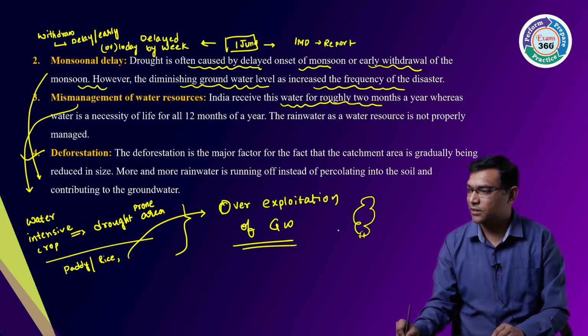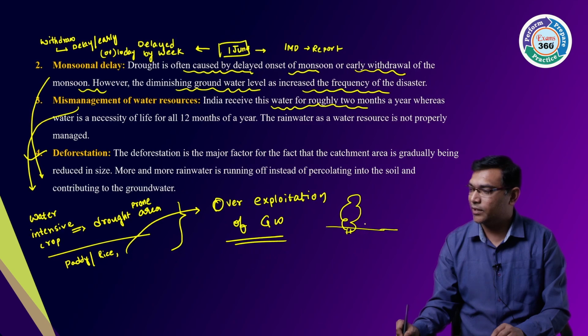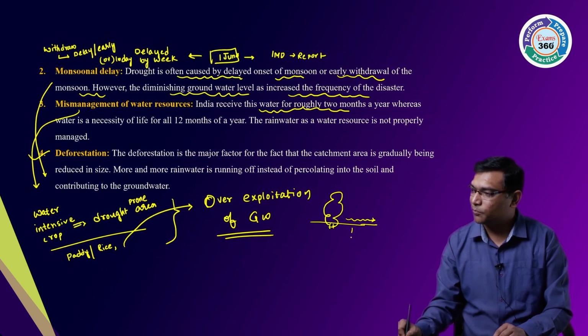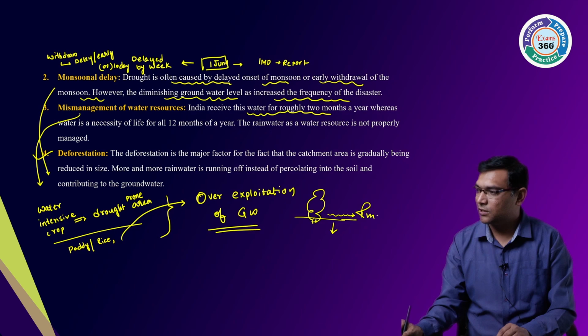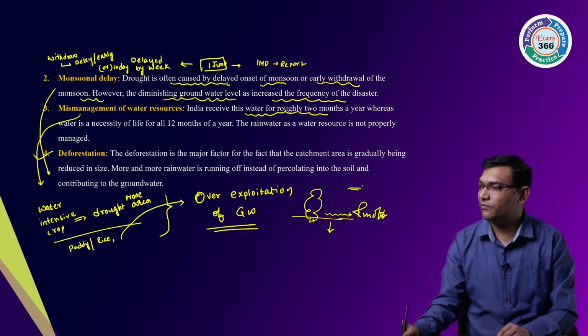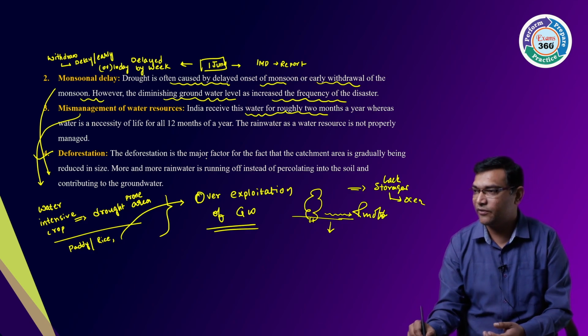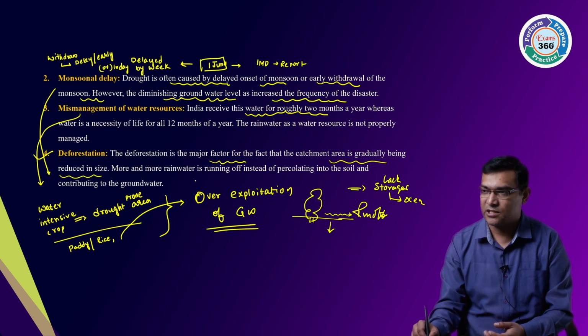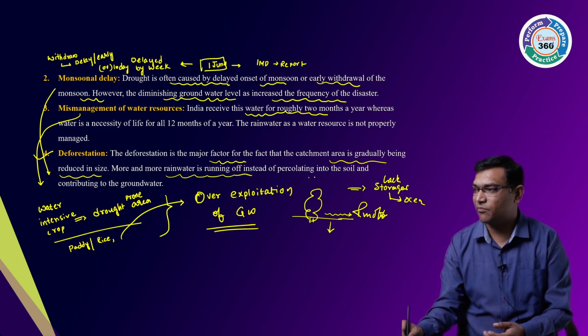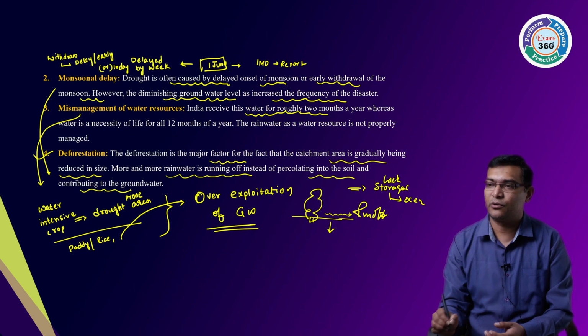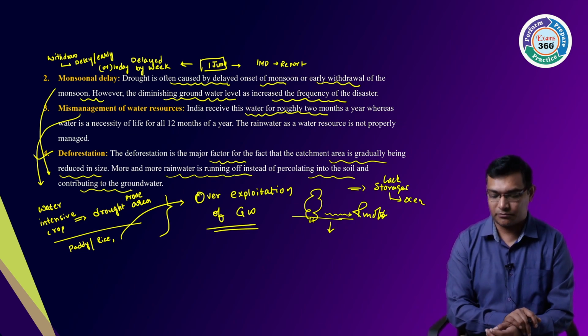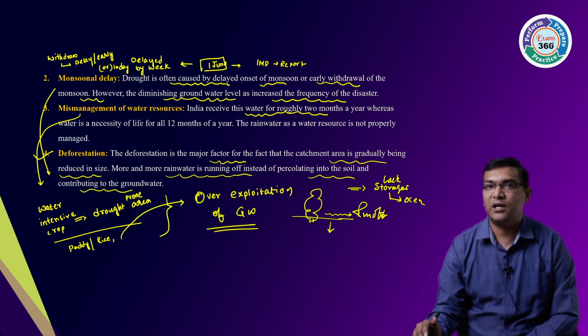Then deforestation. When you deforest, whatever surface waters are there, without percolating, they will run off, and if there are no storages, they will merge into the oceans or the seas. Deforestation is a major factor. Catchment area is gradually being reduced in size. More rainwater is running off instead of percolating into the soil and contributing to the groundwater, right? So this is your deforestation.